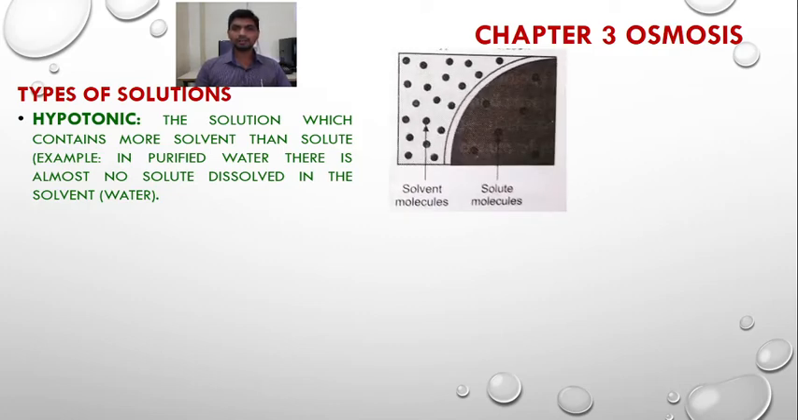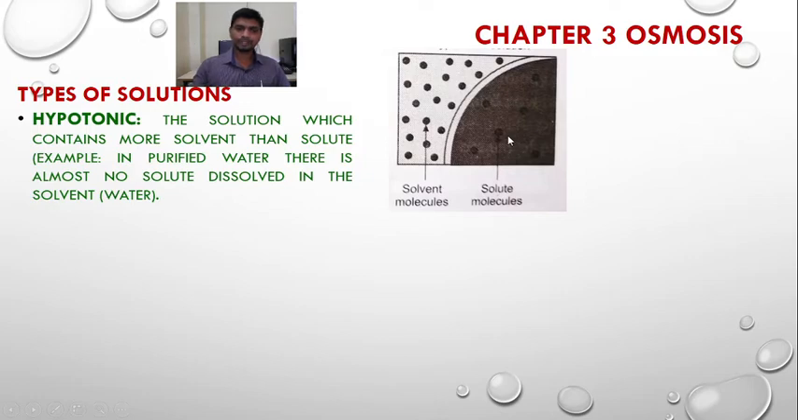So in this figure we can see these are the solvent molecules and these are the solute molecules. If we see the amount of solute and the solvent in this hypotonic solution, it contains more solvent molecules than solute molecules. So a hypotonic solution contains more solvent than the solute.